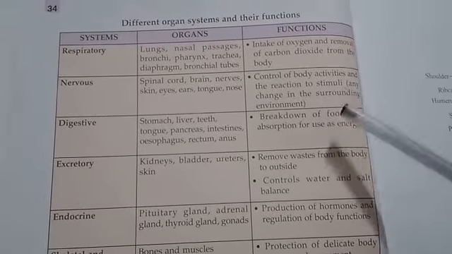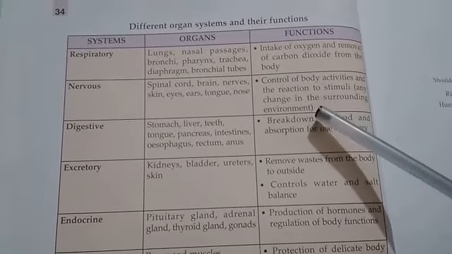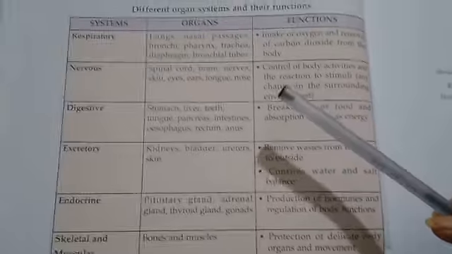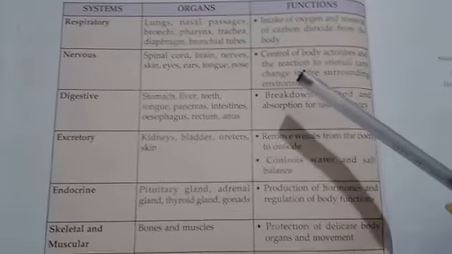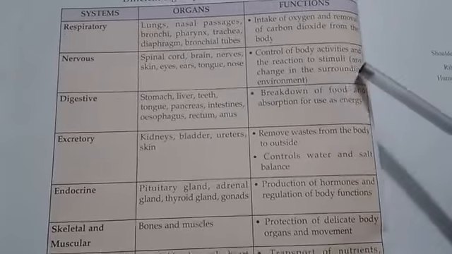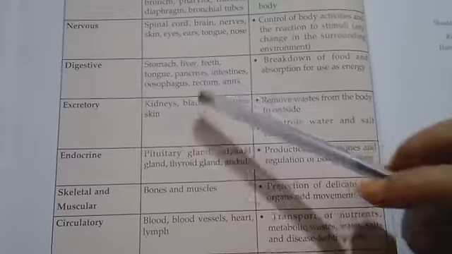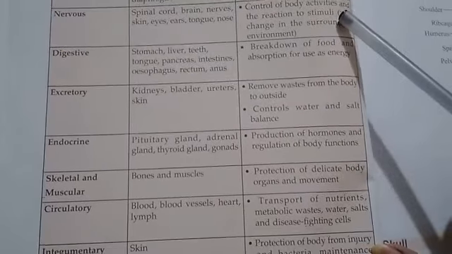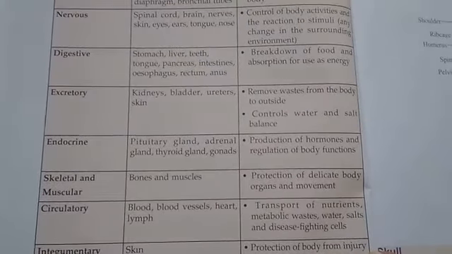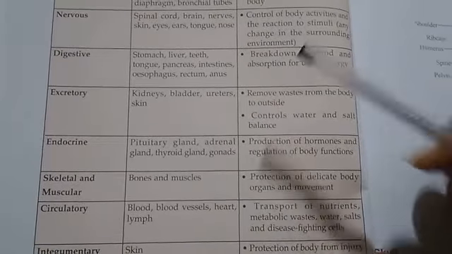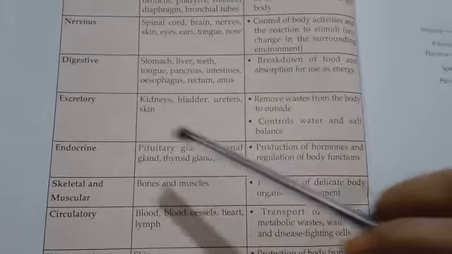What is stimuli? Any change in the surrounding environment. Without this organ system, we can't control our body activities as we move, as we talk, whenever we see or whenever we sleep, all are activities of the nervous system.